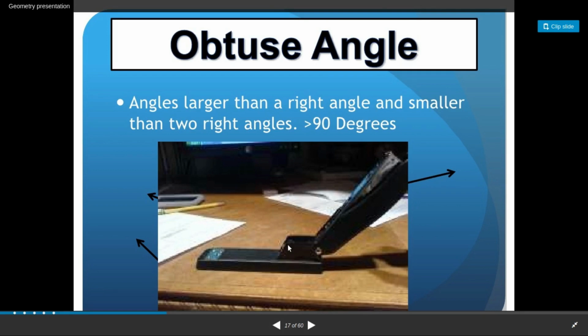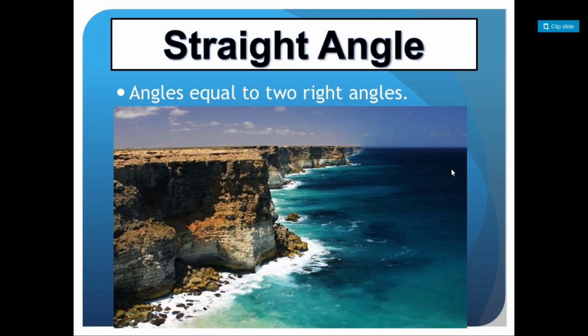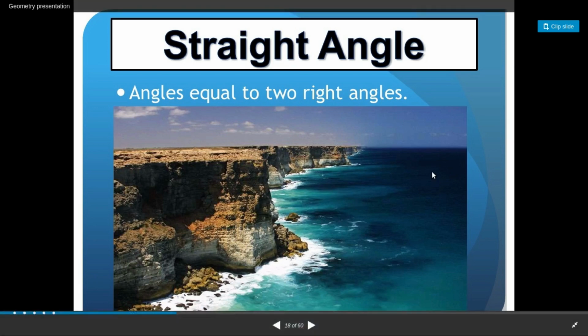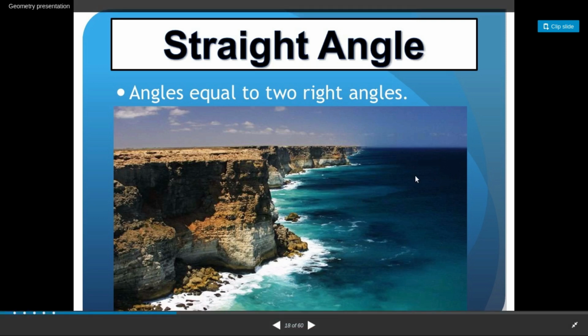Less than 90 degree is acute angle, greater than 90 degree is obtuse angle. And then we have straight angles, equal to two right angles, that is 180 degree. Straight angle and zero angle are both the same, either 0 degree or 180 degree.